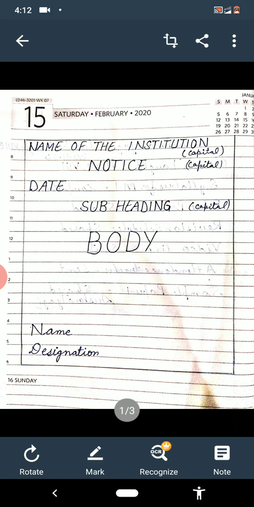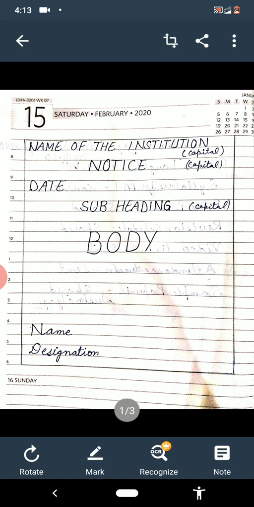Then in the next line, it is NOTICE. It is also in capitals. Then the next line is the date, the date of the day. It may be any date, it may be the date of today.